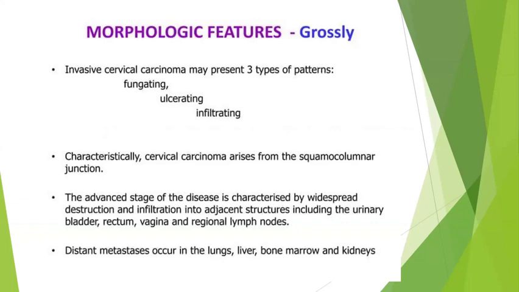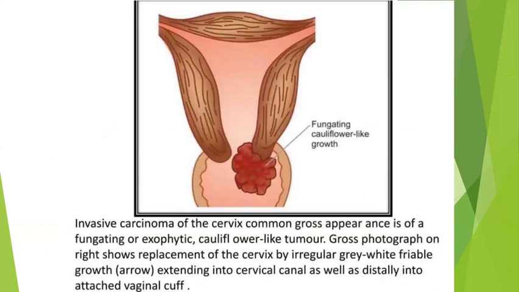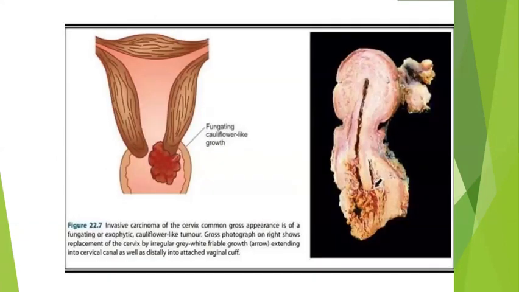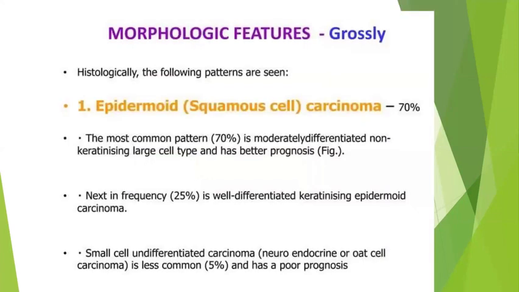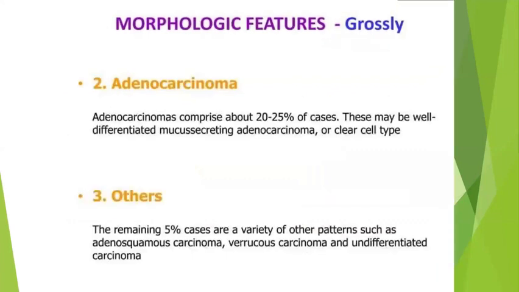Usually cervical carcinoma spreads locally or hematogenously. Then to the regional lymph nodes, lung, liver, bone marrow and kidneys will show some metastasis in the late stages. The growth is again similar to penile carcinoma. It can be endophytic, exophytic, or infiltrative growth. Here you can see a cauliflower-like tumor mass. Squamous cell carcinoma, depending upon the keratinization, is graded into well, moderately, and poorly differentiated squamous cell carcinoma.